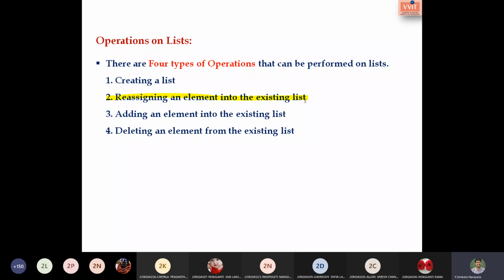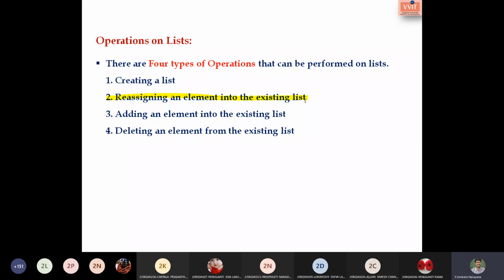The first one is creating a list, the second is reassigning an element into the existing list, and the third is adding an element into the existing list. We already have a list and we are supposed to add some more elements into it. The fourth is deleting an element from the existing list. Already we have a list and we are supposed to delete an item from it. These are the operations we have.